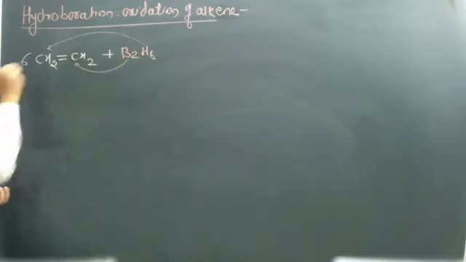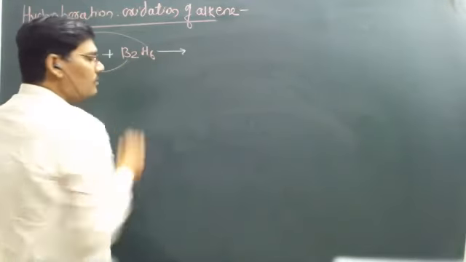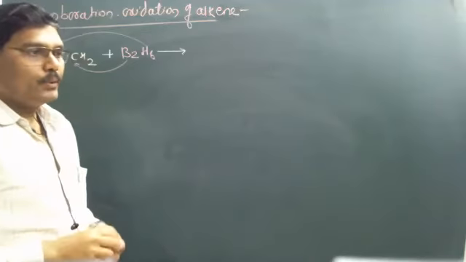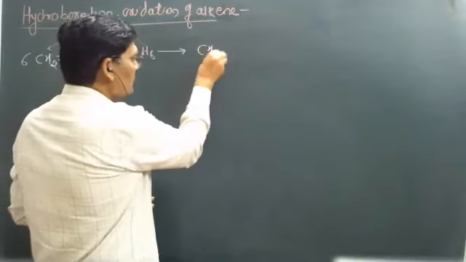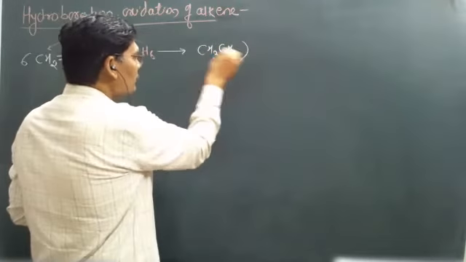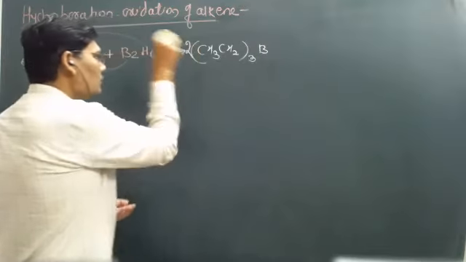When 6 molecules of CH2=CH2 react, they form the trialkyl borane (CH3CH2)3B.